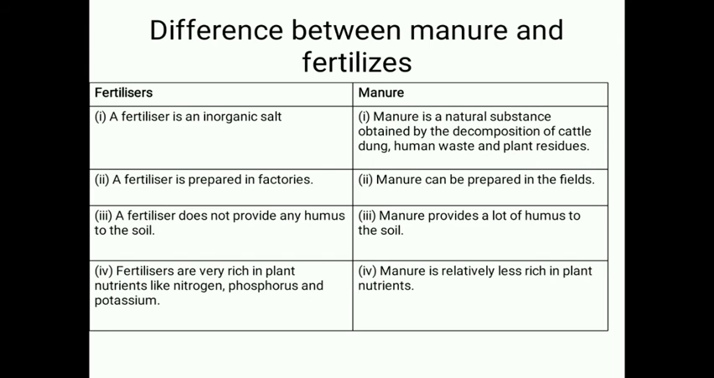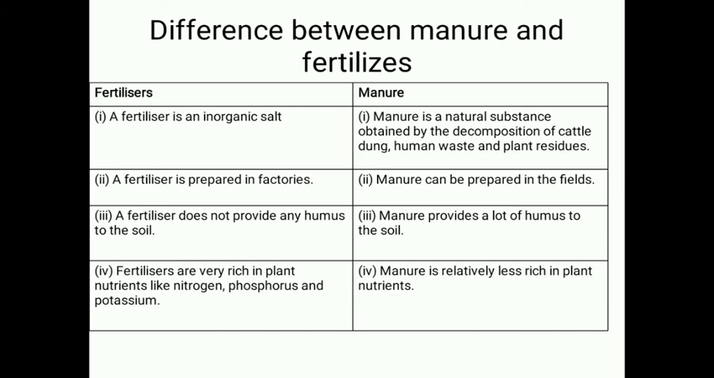But the excessive use of fertilizers is harmful because it changes the chemical nature of the soil and makes the soil less fertile. For example, the excessive use of fertilizers can make the soil highly acidic or alkaline. The highly acidic or alkaline soil becomes less fertile. This is the first disadvantage of the excessive use of fertilizers.